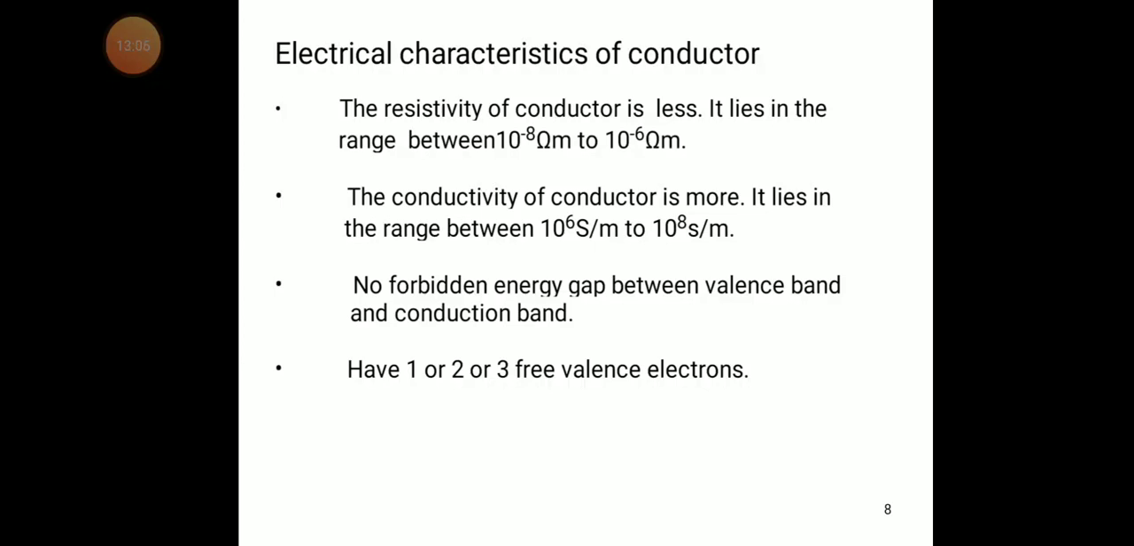A conductor has 1, 2 or 3 free valency electrons in each atom. So resistivity is less, conductivity is more, and the forbidden gap is 0. So this is about the electrical characteristics of a conductor.